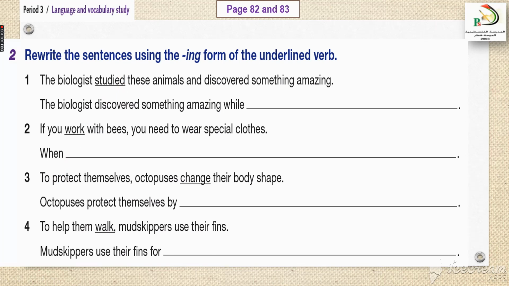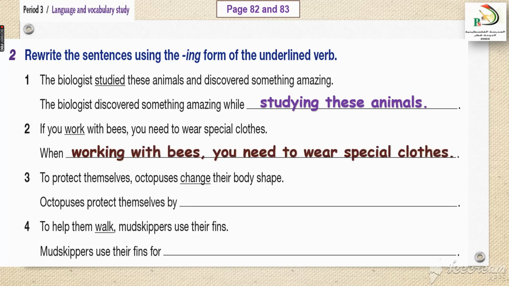The biologist studied these animals and discovered something amazing. What is the ing form of studied? It is studying these animals. Number 2. If you work with bees, you need to wear special clothes. What is the ing form of work? It is when working with bees, you need to wear special clothes.